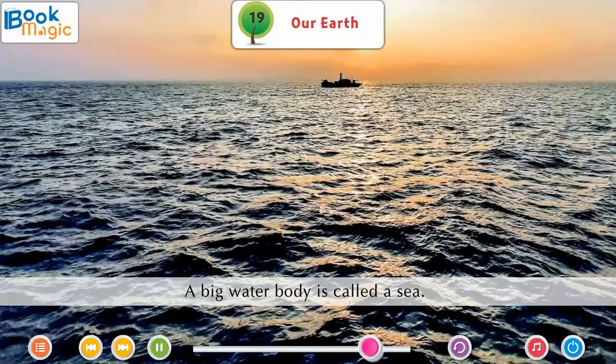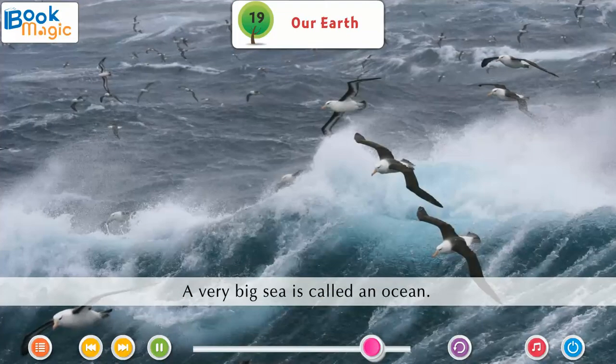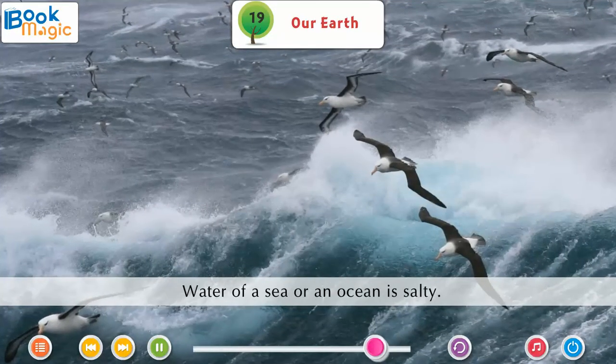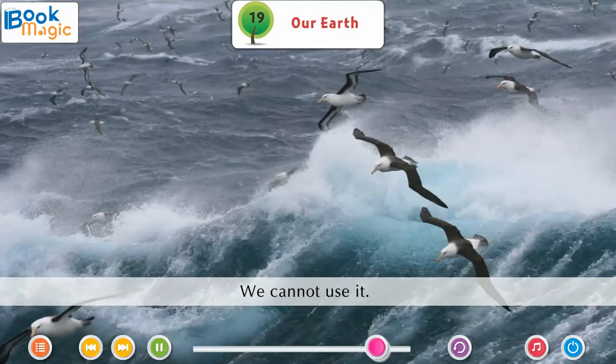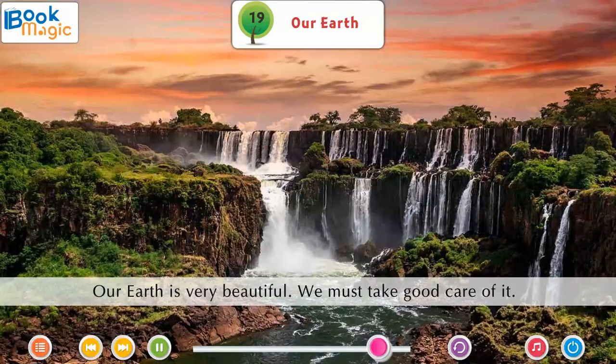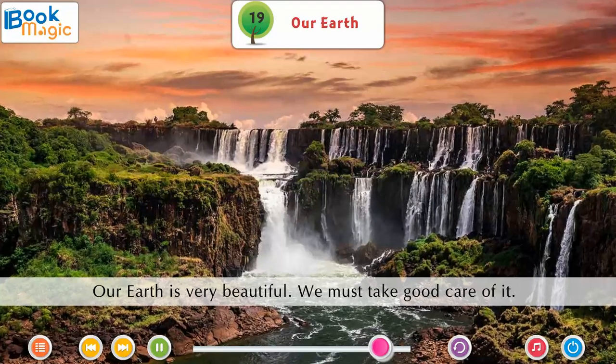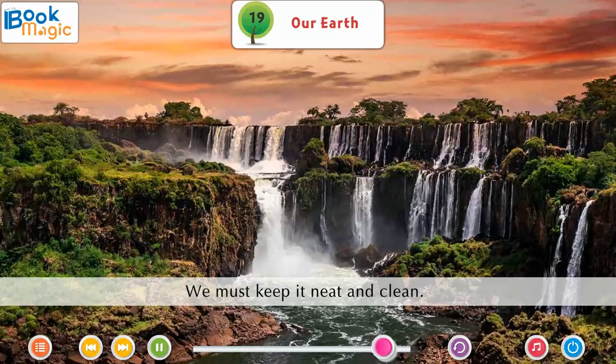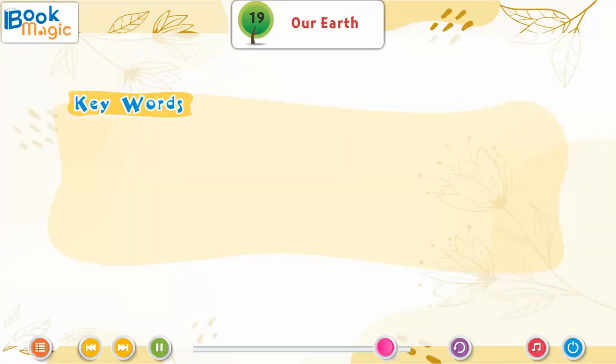Seas and oceans. A big water body is called a sea. A very big sea is called an ocean. Water of a sea or an ocean is salty. We cannot use it. Our earth is very beautiful. We must take good care of it. We must keep it neat and clean.